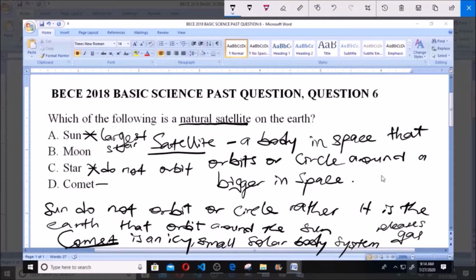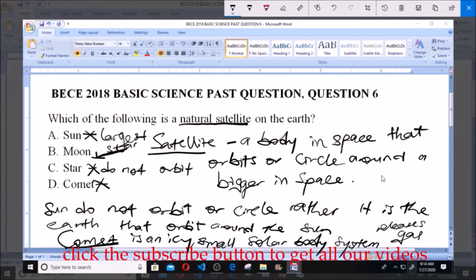Like we say, a satellite is a body in space that orbits or circles around a bigger body in space. Now B here says moon, so orbit is not it. Like we know, the moon orbits around the Earth. The moon is smaller than the Earth, and it orbits around the Earth in space. It moves around the Earth. So because of this, we regard the moon as the satellite of the Earth.